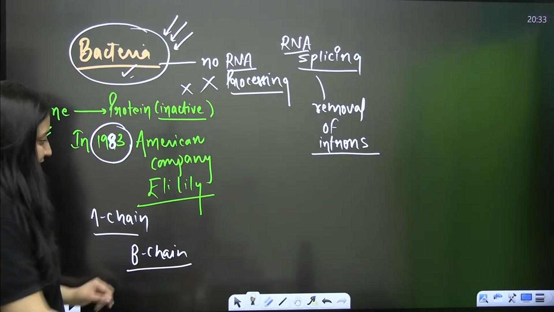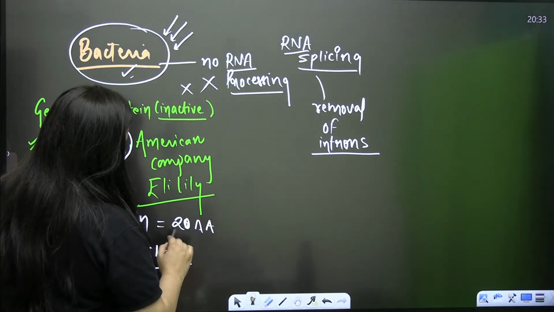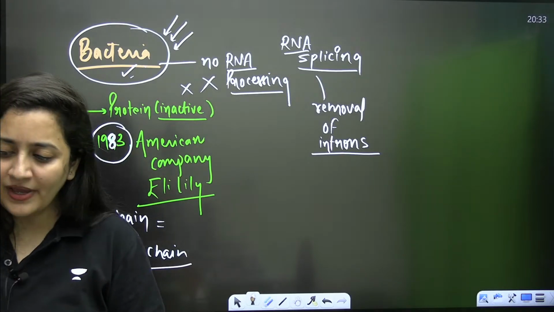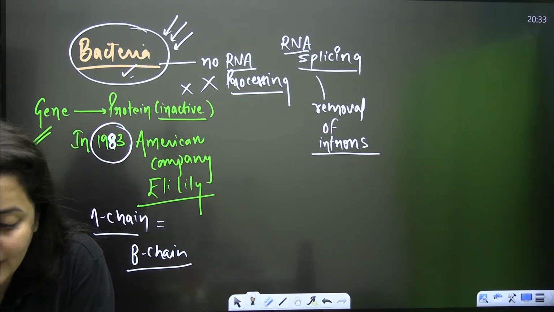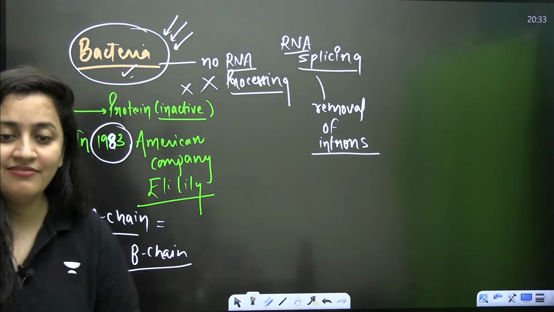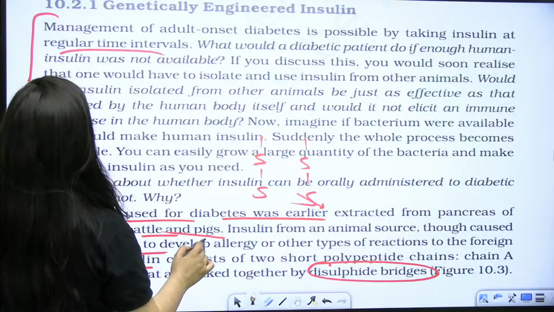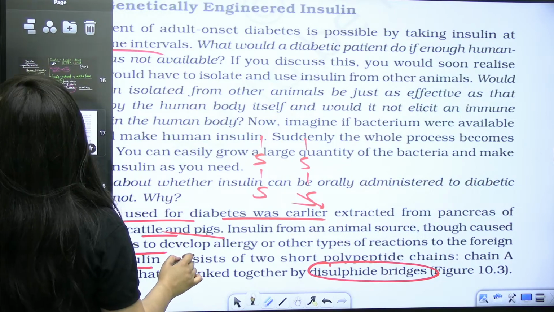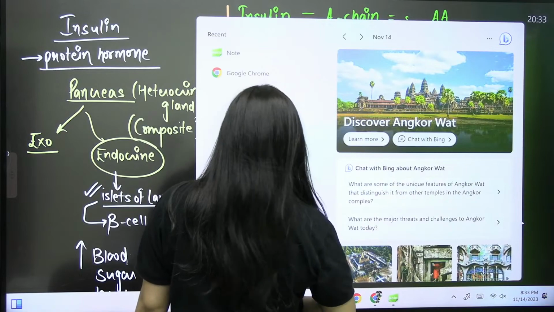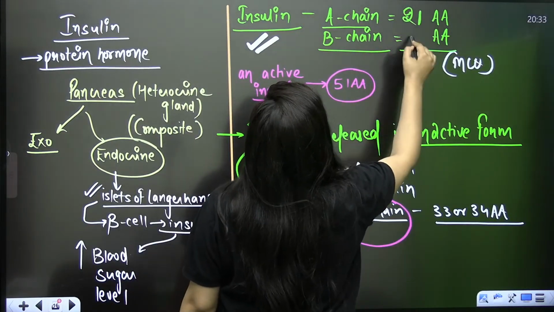I told you, the A chain has how many amino acids? 20? B chain 20 or 21? Yes, this is also a point. How many amino acids are there in the A chain? Is it 20 or 21? It is 21, of course. Let me rectify this part. So it is 21.